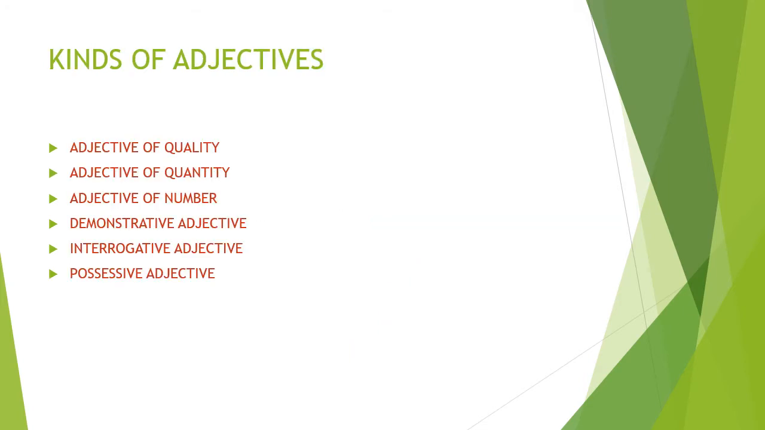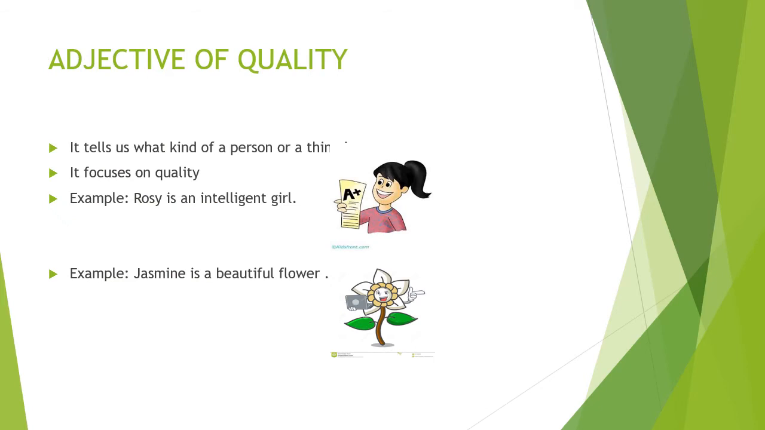Let us go through the kinds of adjectives. Adjective of quality, adjective of quantity, adjective of number, demonstrative adjective, interrogative adjective, and possessive adjective. Children, we are going to study each one by one. First, let us have a look at adjective of quality. What does it tell? It tells us what kind of a person or a thing. It focuses on the quality of the noun.